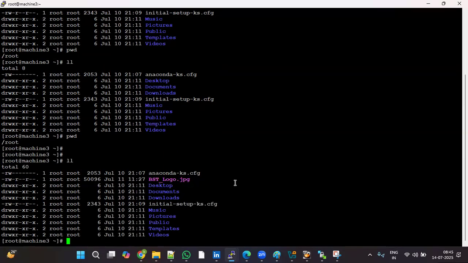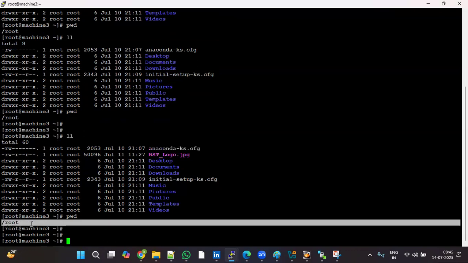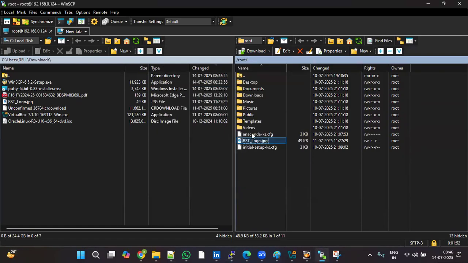Yes or no? Suppose you want to transfer a file to the local system, anaconda-ks.cfg. Where is it located in the Linux server? The current location path is /root. So in WinSCP, we are in the same path /root. Click on OK. Then on the left side, just drag and drop.